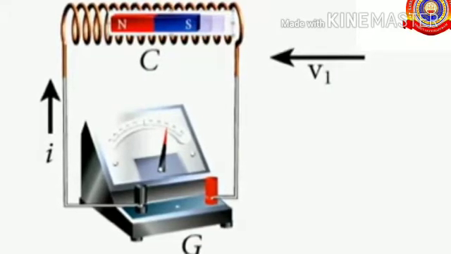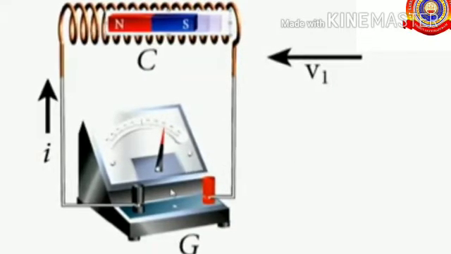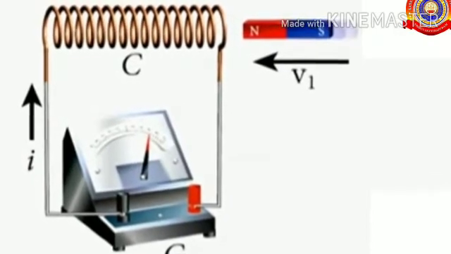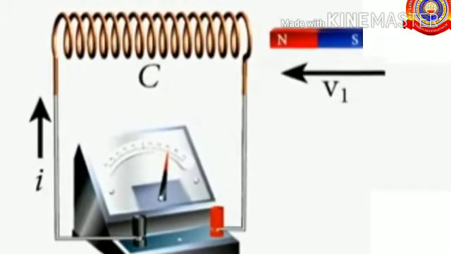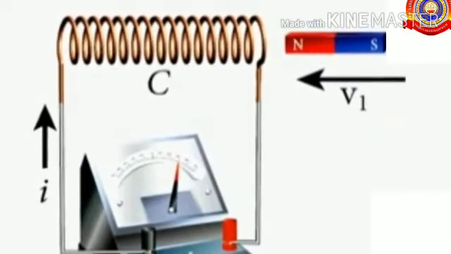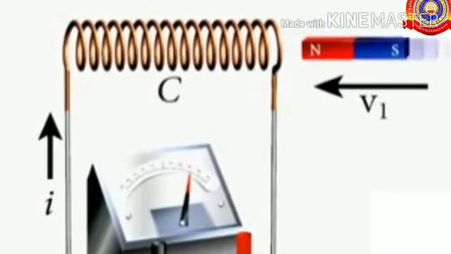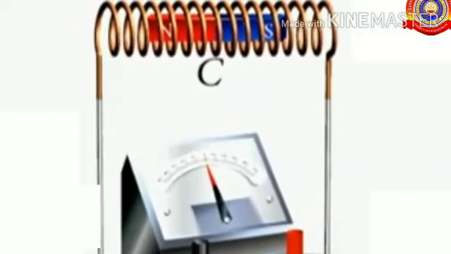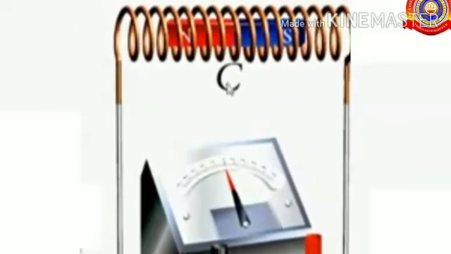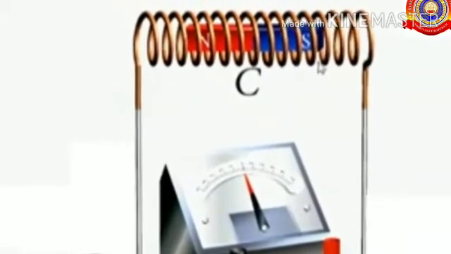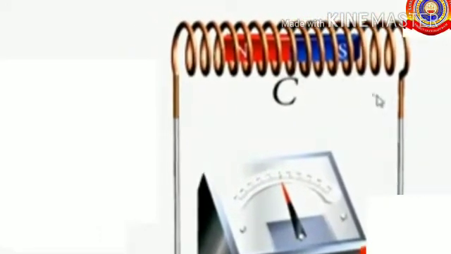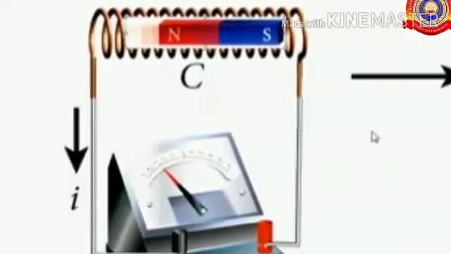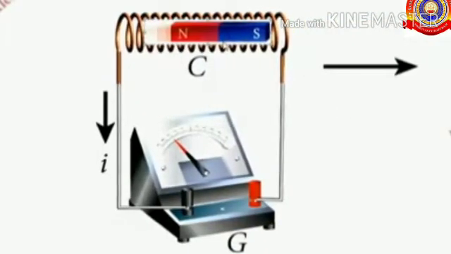So once more, if the north pole of the magnet is moved into the solenoid, the galvanometer shows deflection towards the right. And if the magnet is kept stationary inside the solenoid, the galvanometer does not show any deflection. That means when the magnet is kept inside the solenoid, there is no flow of current.